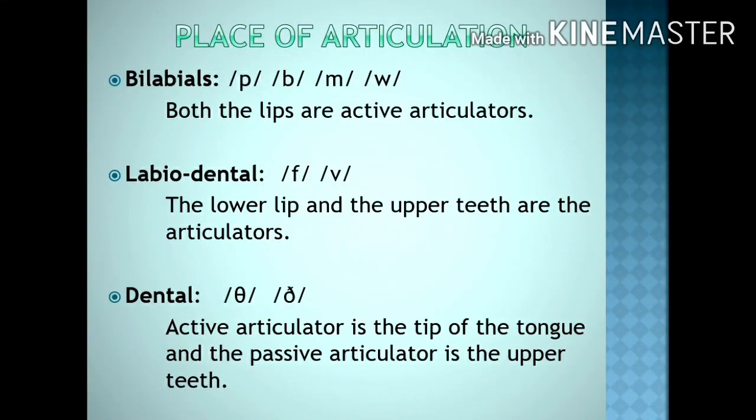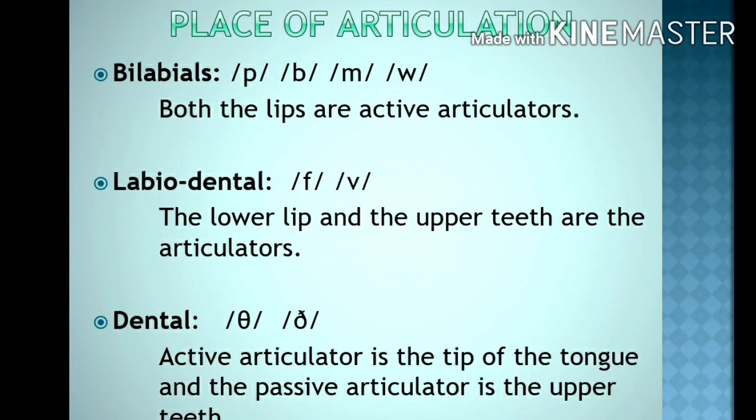Now, let us talk about the place of articulation of all these sounds. Based on the place of articulation, the sounds are classified. Classification number 1, bilabial sounds. Only 4 bilabial sounds are there: p, b, m, w. Both the lips are the active articulators in the case of the bilabial sounds. Bi means two, labial means lips.